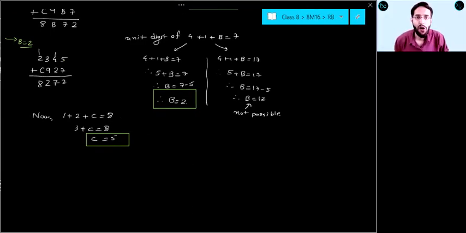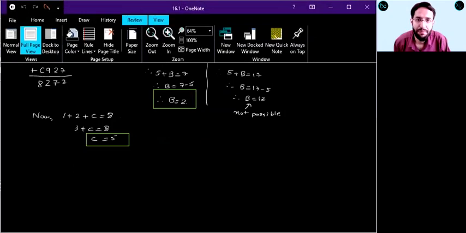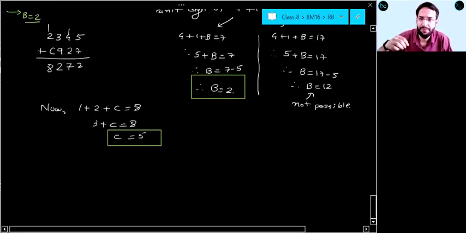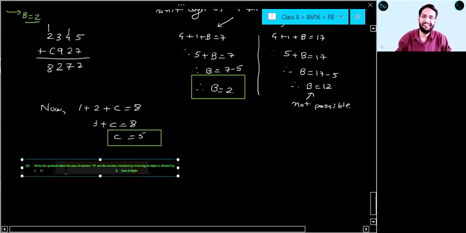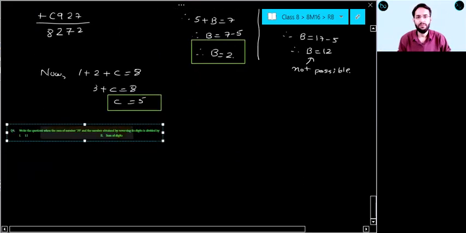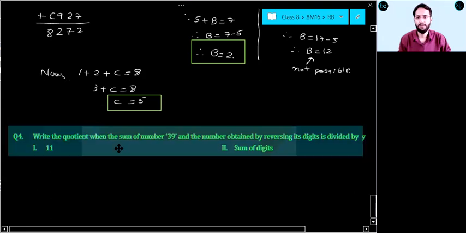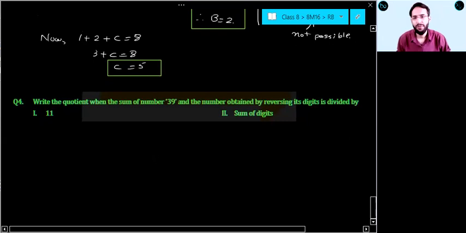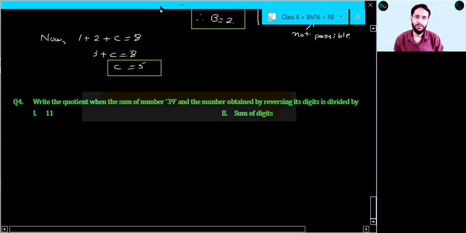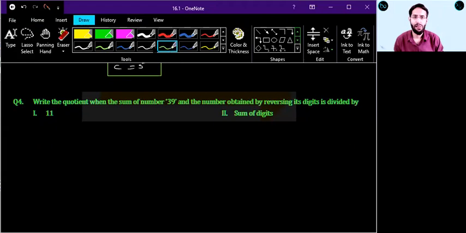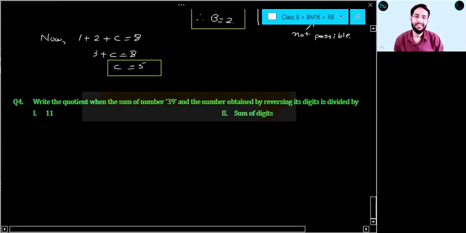Now let me show you next type of question. Now see question number 4. Write the quotient when the sum of number 39 and the number obtained by reversing its digits is divided by 11.